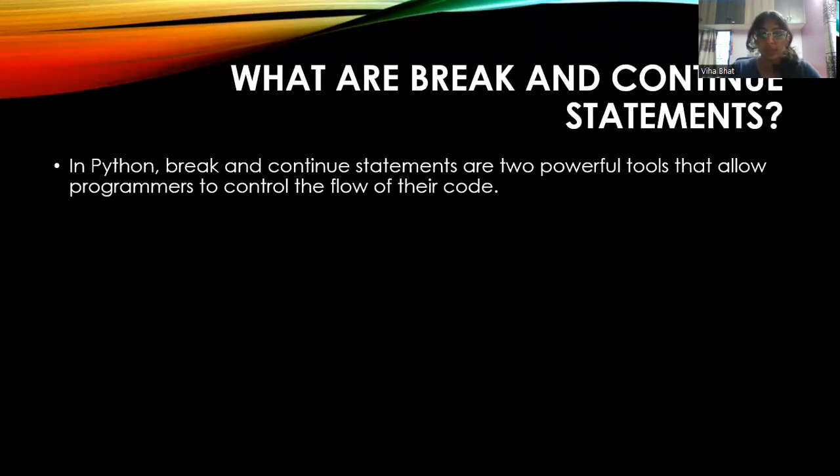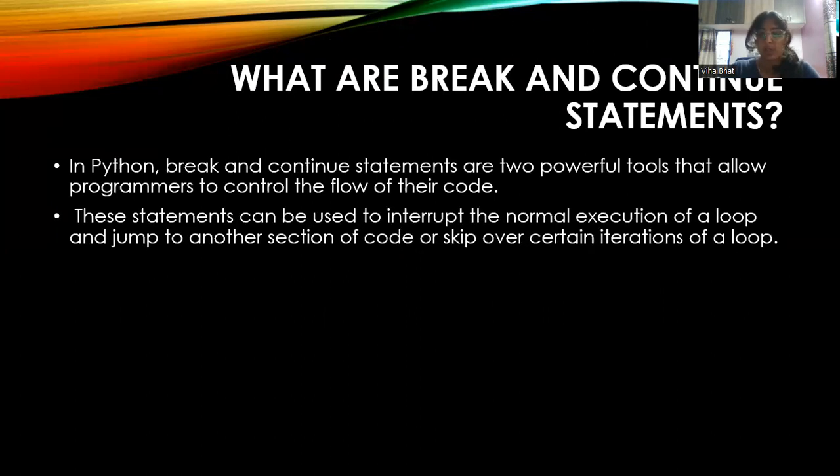In Python, break and continue statements are two powerful tools that allow programmers to control the flow of their code. These statements can be used to either interrupt the normal execution of the loop, jump to another section of the code, or skip over a particular iteration in a loop.